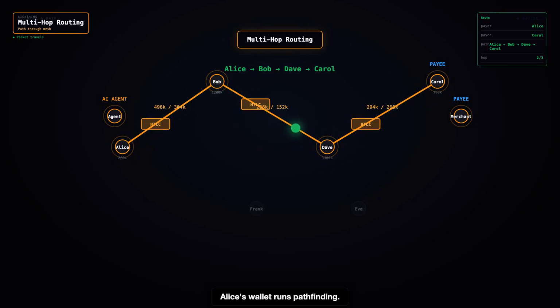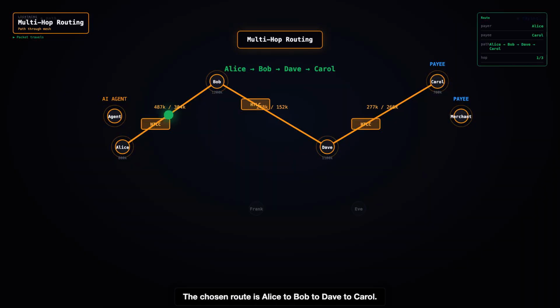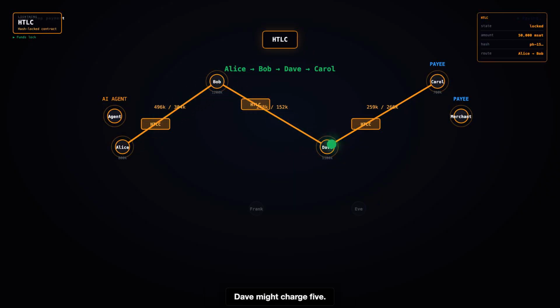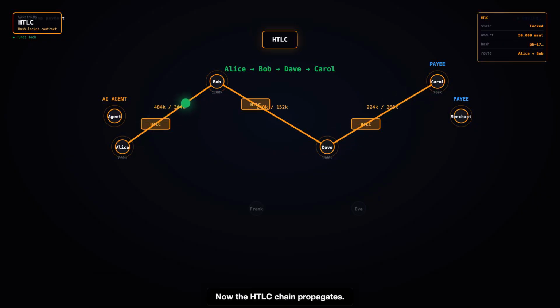Alice's wallet runs pathfinding. It reads the public channel graph, estimates fees at each hop, and checks capacity. The chosen route is Alice to Bob to Dave to Carol. Bob might charge 10 satoshis. Dave might charge 5. The wallet sums the fees and adds them to the invoice amount so Carol still receives 50,000. Now the HTLC chain propagates.